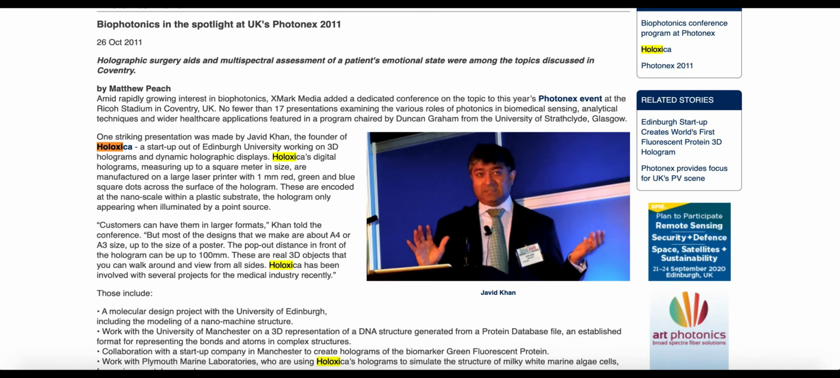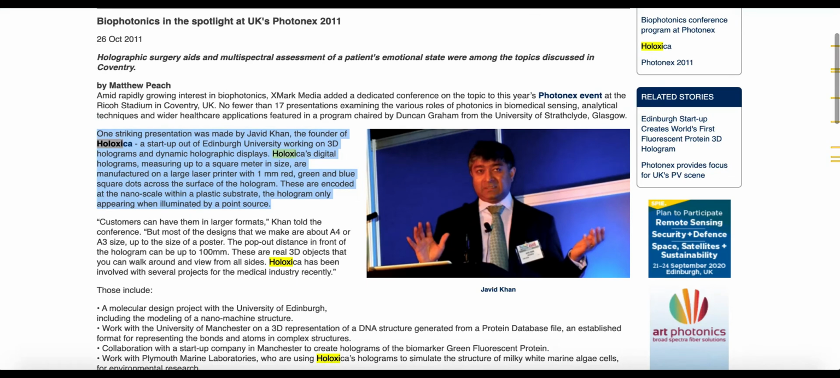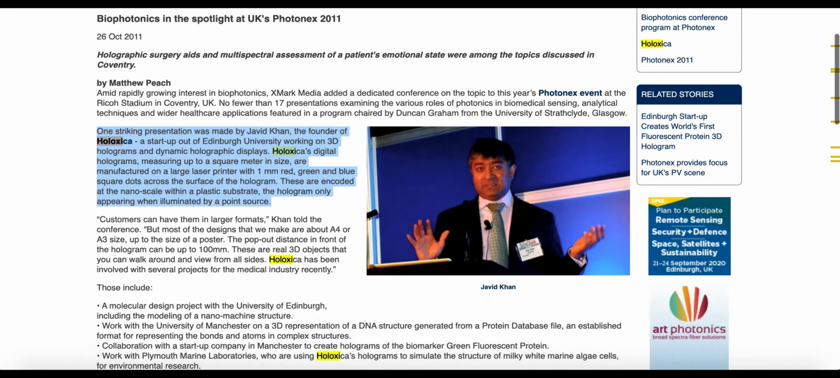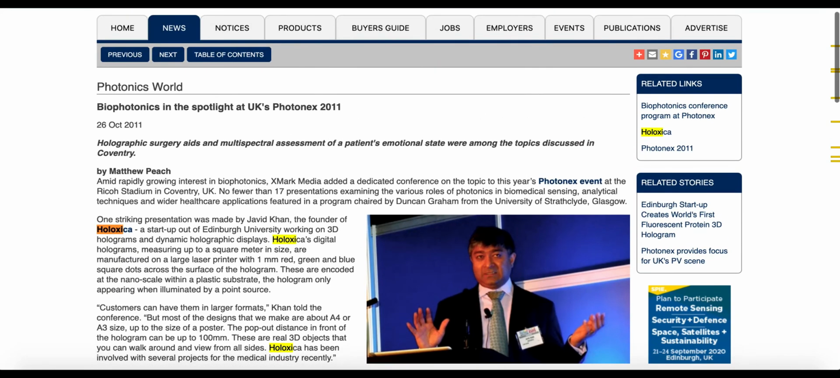One striking presentation was made by Javed Khan, the founder of Holoxica startup. Okay, so guys, see one thing. If you are making references for Wikipedia, first of all, those references have to be third party. That is, if you are making a page for Holoxica, then the references have to be from a third person and should not be made out of Holoxica. Then the references that you are citing should be notable and reputed, like for example Forbes magazine, Fortune magazine, Vogue. They are reputed and they are notable.